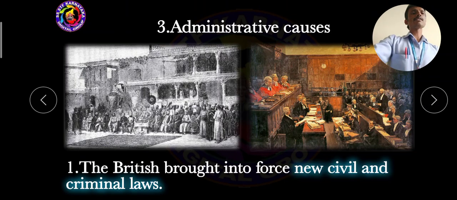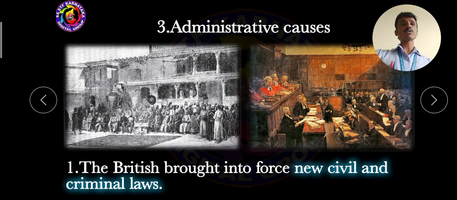See dear students, the third one is administrative causes. The British government implemented new rules and regulations like civil laws and criminal laws. Civil law is a legal system that originated in Europe, and criminal law is the body of law related to crime.